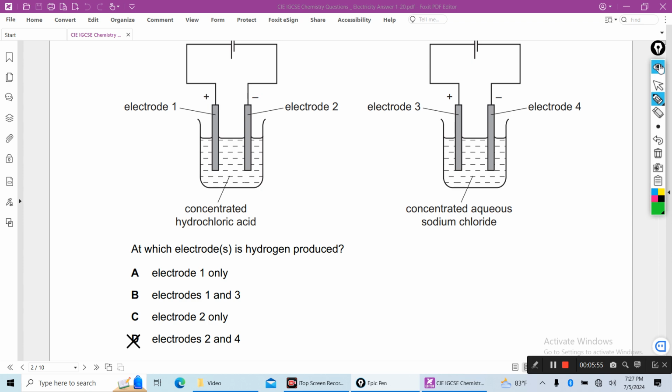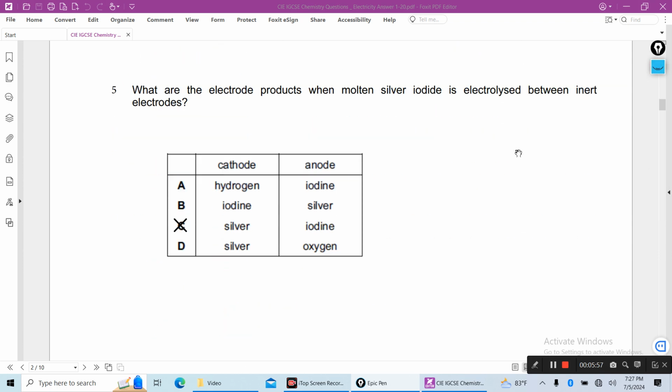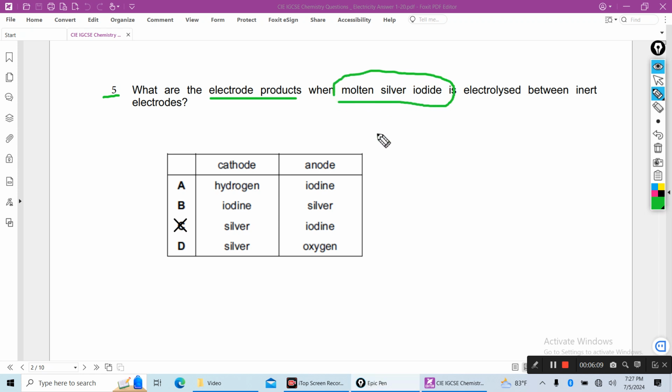Then this number 5, what are the electrode products when molten silver iodide, here also molten silver iodide, contains silver ion and iodide ion.